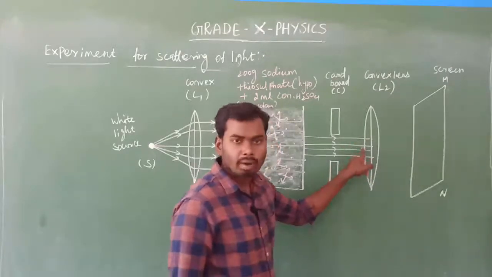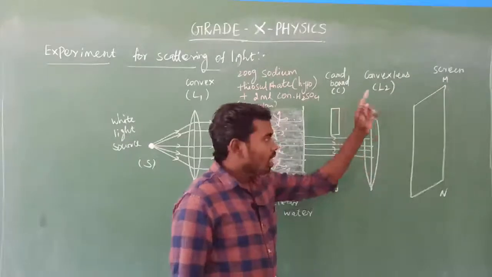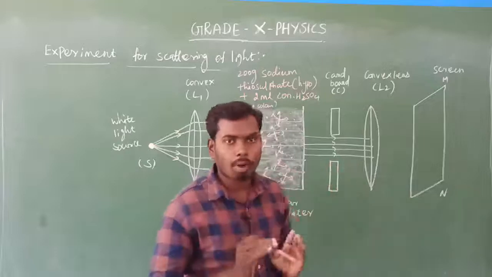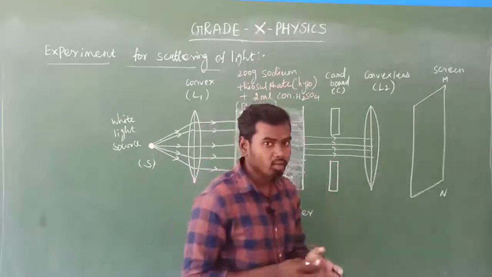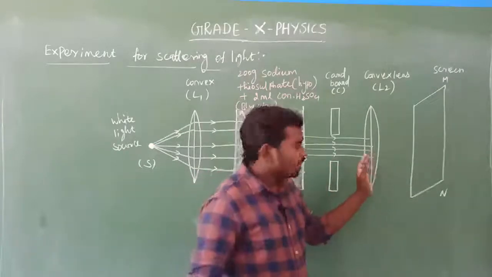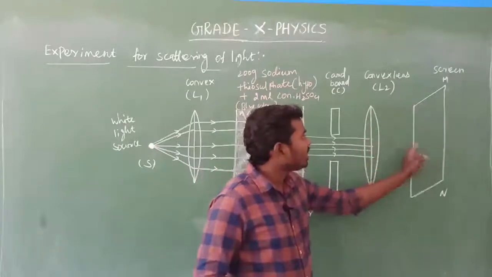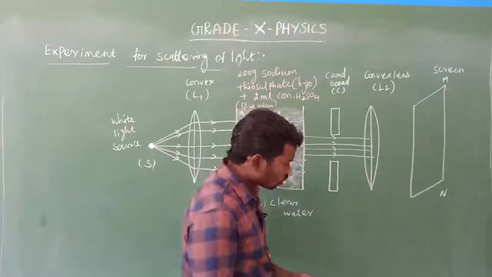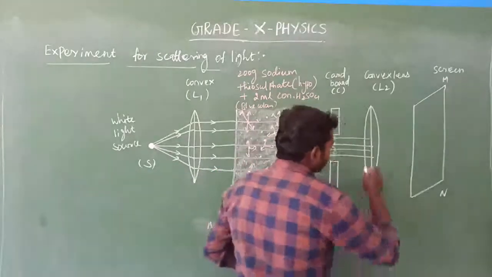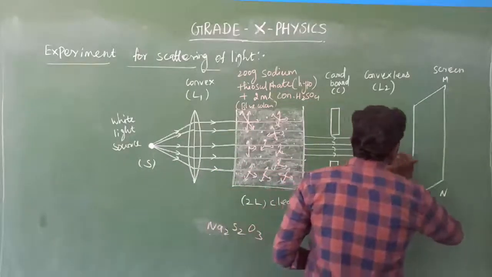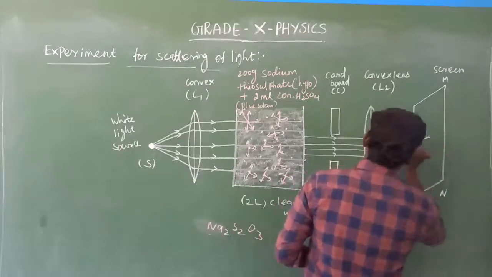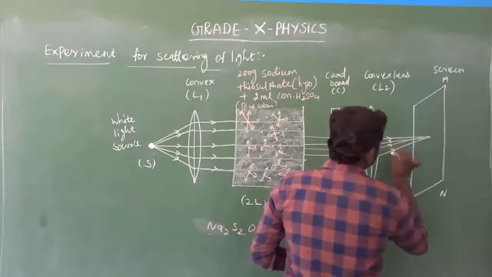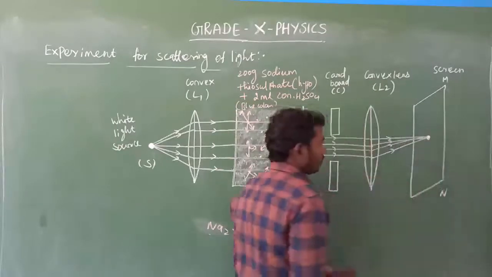Yes. So whenever a beam of light is parallel to the convex lens, what will happen? After refraction, all the parallel beam of light rays converge at a single point. That is the rule. Here we have placed the screen after the convex lens. Am I right? Yes. So after refraction, all the refracted rays converge at a point on the screen.